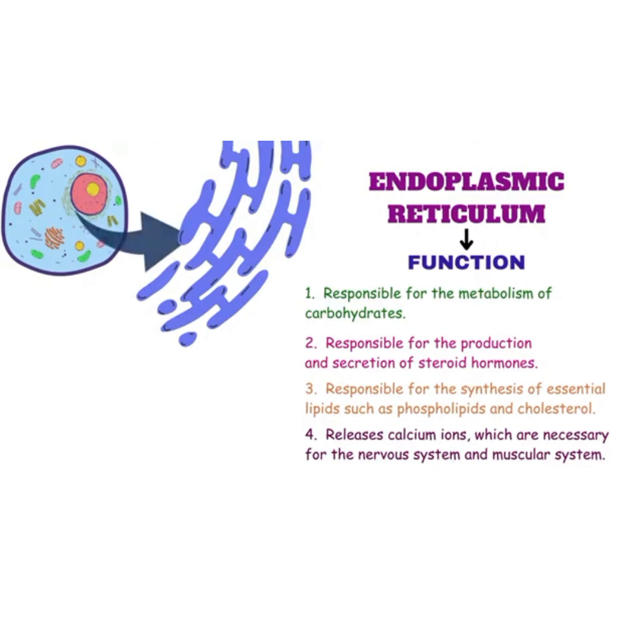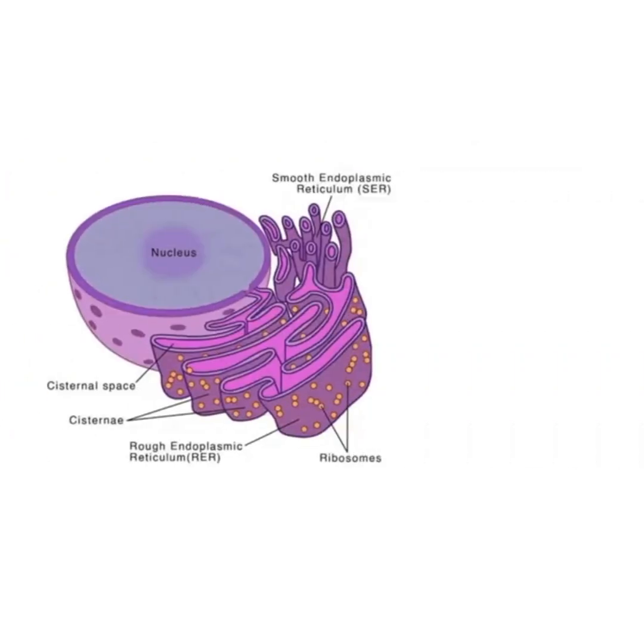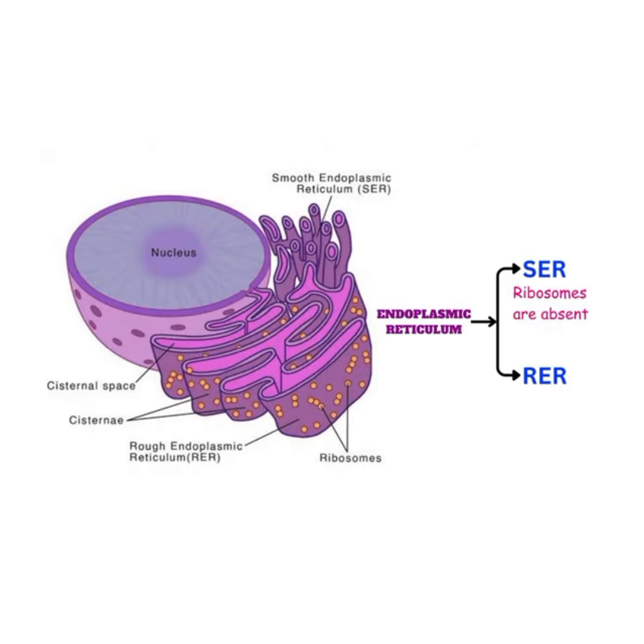In fact, there are two types of endoplasmic reticulum: smooth endoplasmic reticulum and rough endoplasmic reticulum. In smooth endoplasmic reticulum, ribosomes are absent.